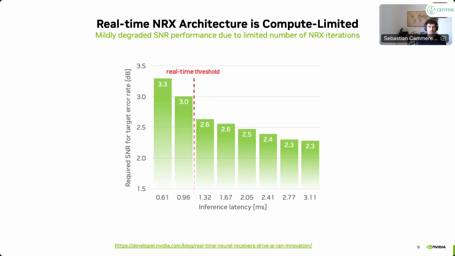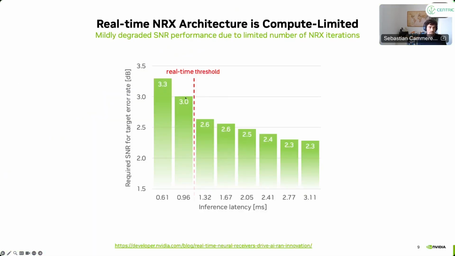So the conclusion of this experiment is really that we need to do these comparisons between different architectures and different receivers and so on under some realistic real-time constraints, essentially. Otherwise, the comparison is not fair. We know how we can make it better, but we don't know how to make it faster. That's essentially the challenge here.